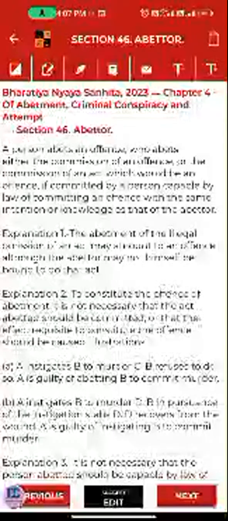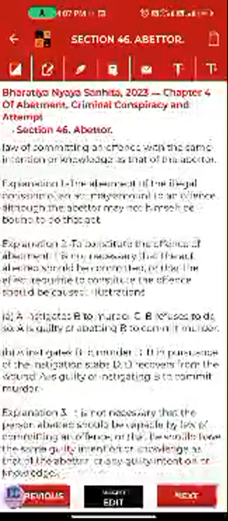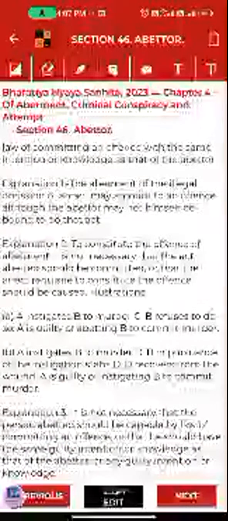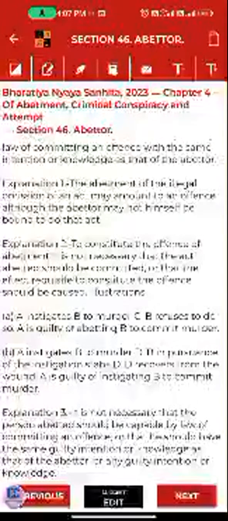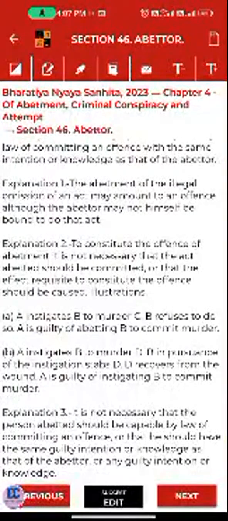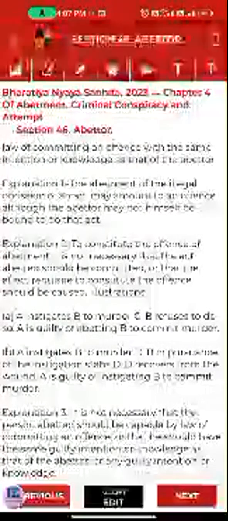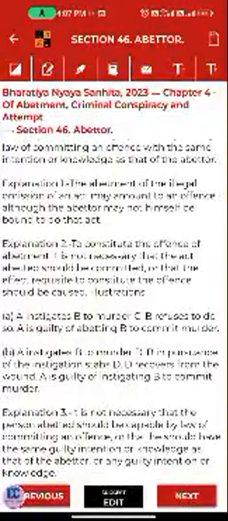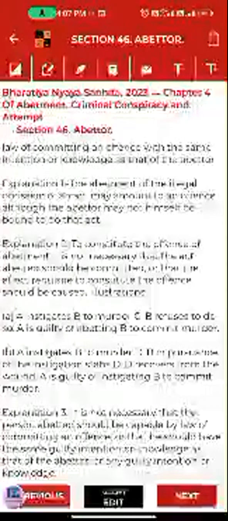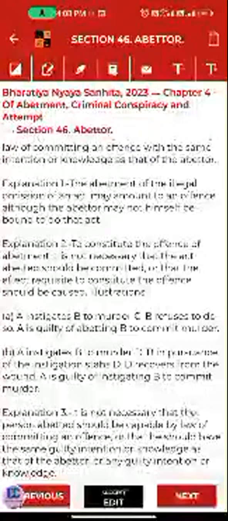A person abates an offence who abates either, same thing. Let's see the explanation. The abatement of the illegal omission of an act may amount to an offence, although the abater may not himself be bound to do that act. Let's see, if the abater knows that there is certain duty to check the person or maintain the list of the incoming persons or persons visiting some institution. So first thing, who is abated means here is illegal omission.